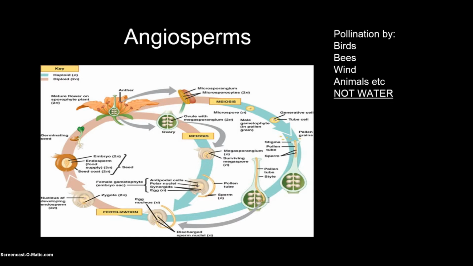Therefore, as you can see, in the start we had plants dependent completely on water, and as we went along and plants evolved, they became increasingly less dependent on water for reproduction, until we finally reached the angiosperms, which are completely non-reliant on it.